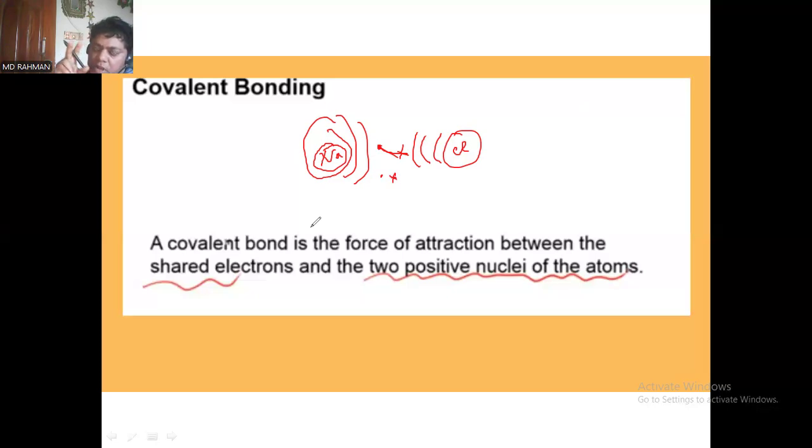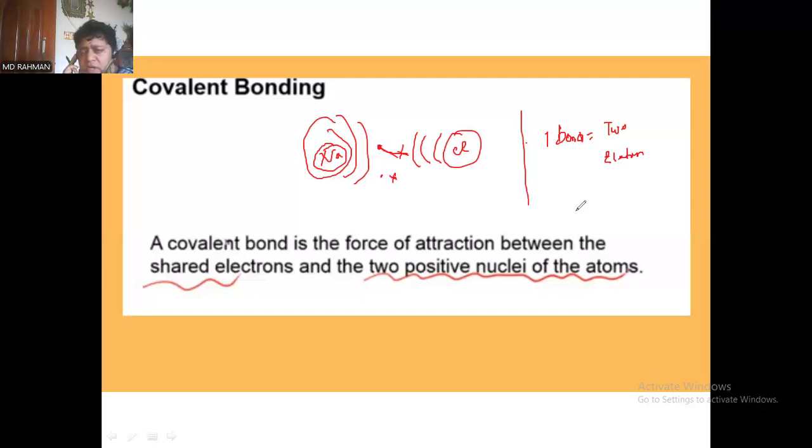What is the secret? For two atoms, one bond equals two electrons. Keep in mind, one bond equals two electrons. How do the two electrons come? In a covalent bond, the two electrons come from the two different atoms, where the electrons stay in the outer shell of the orbit, the valence electrons.